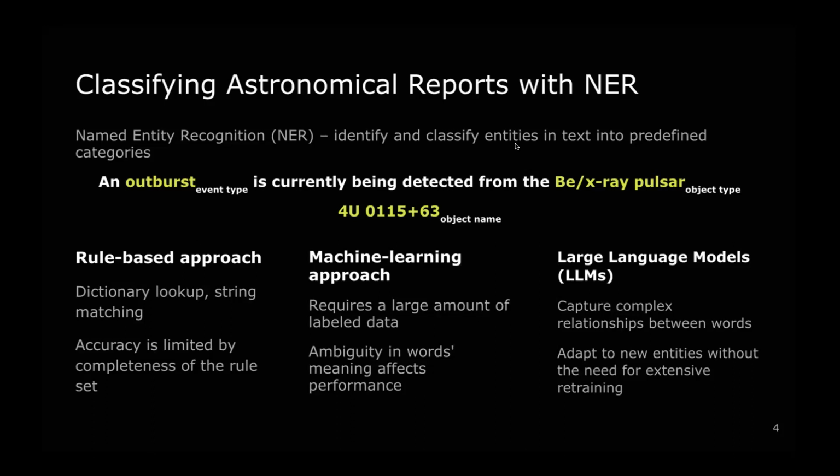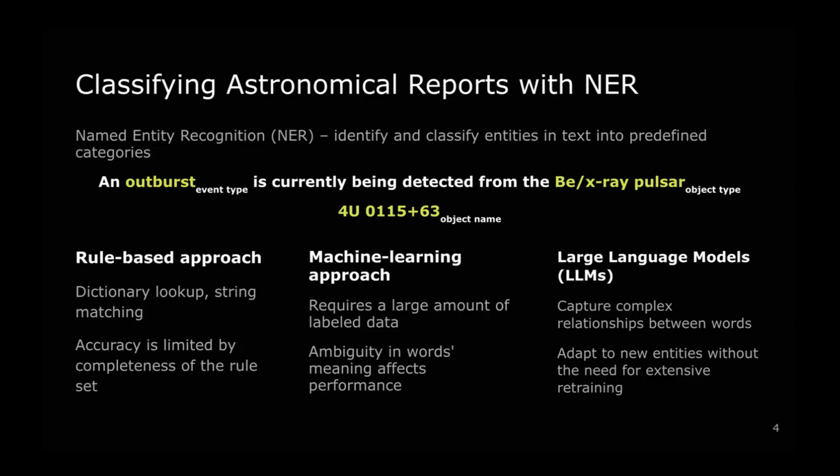As for named entity extraction, it is one of the ways to process textual data in order to extract structured information. It is a subfield of natural language processing that focuses on identifying and classifying named entities, for example, people, places, organizations. In our case, the named entities can be event type and object name, as shown on the slide. There are usually several approaches to named entity extraction, including rule-based, machine learning-based, and large language model-based methods.